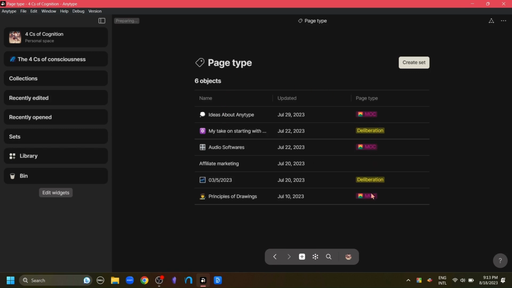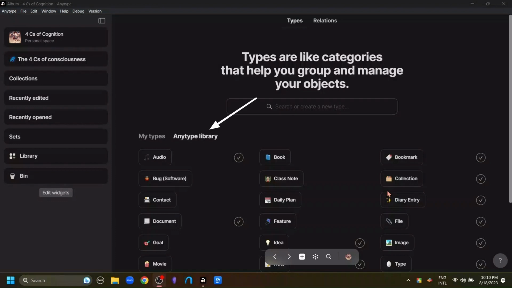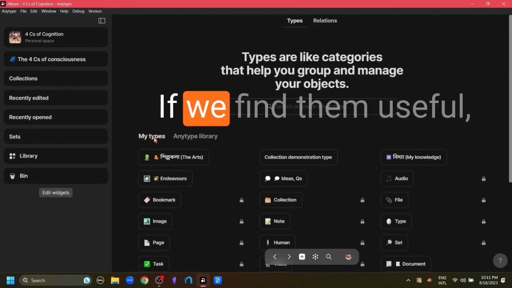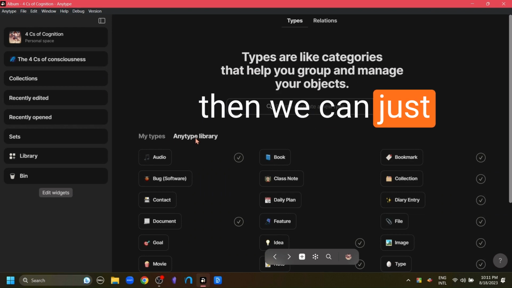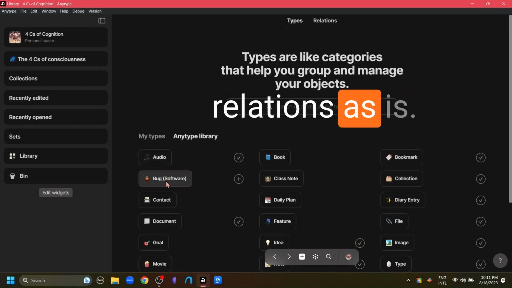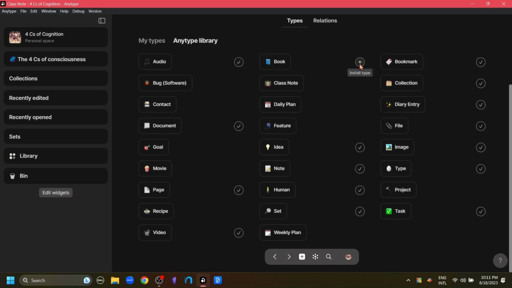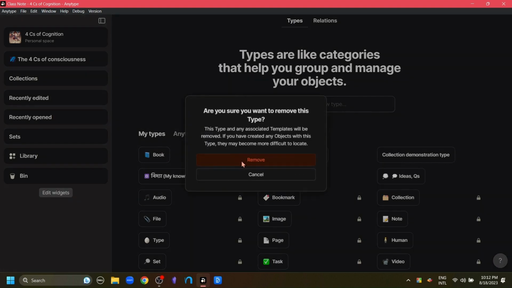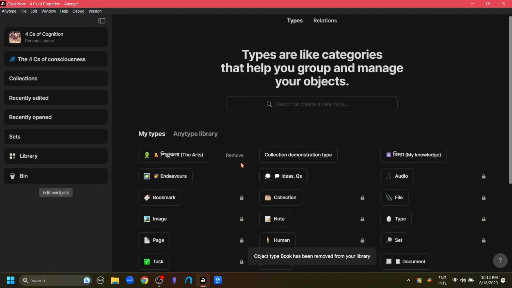Now, another thing to know is that there is this Anytype library in both types and relation settings. This contains pre-installed types and relations that Anytype comes with. If we find them useful, then we can just use these default relations as is. We can add them to our My Types by clicking this plus button that is beside them, which turns into a tick mark. And as you can see, the type has been added to our My Types. Then just remove it and move again to the library. I actually started out using the default types and relations, then I modified them the way I wanted.